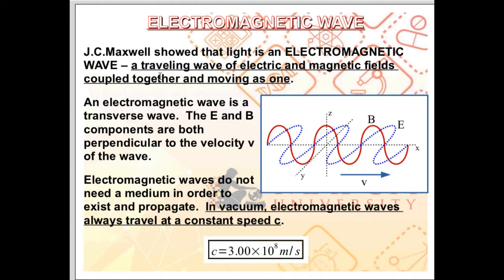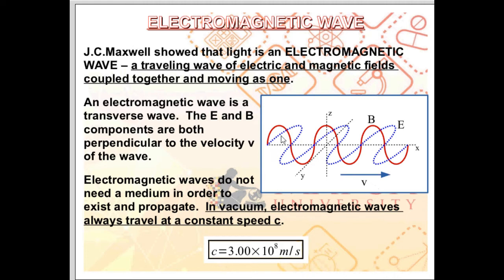An electromagnetic wave is basically a traveling wave of electric and magnetic fields coupled together and moving as one. It's better, or at least more convenient, to think of light as being comprised of two waves.